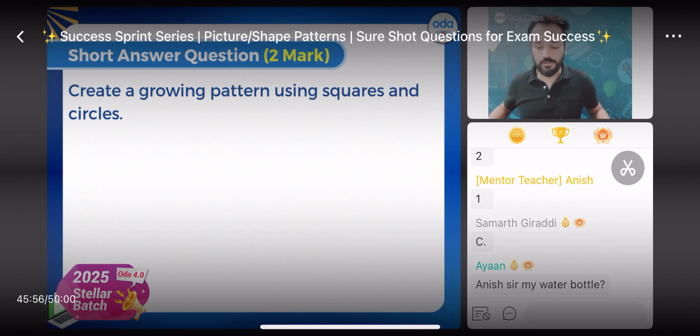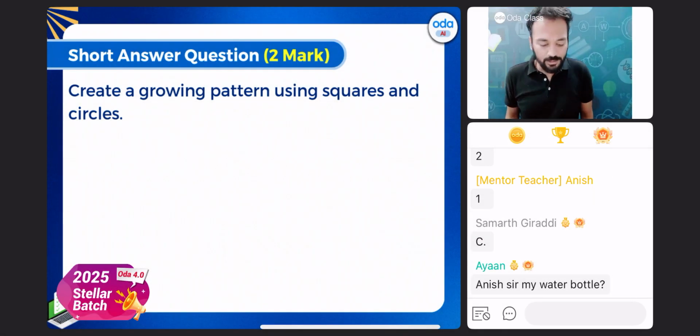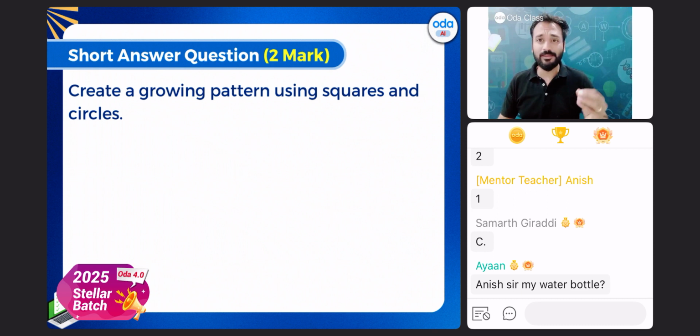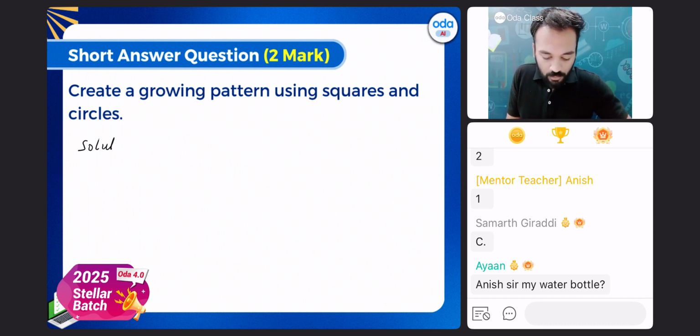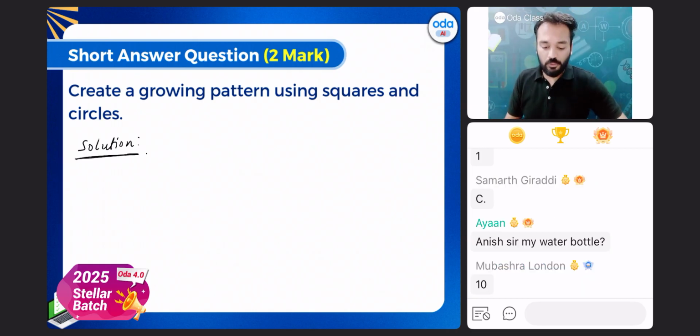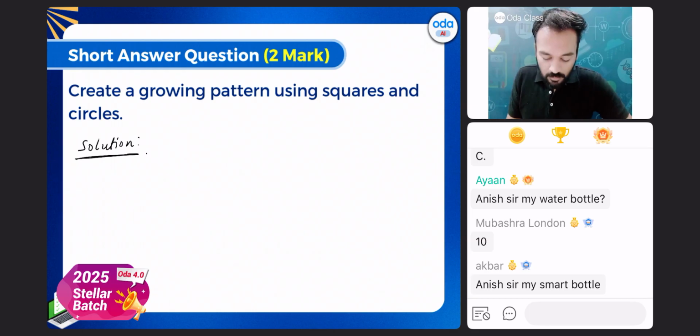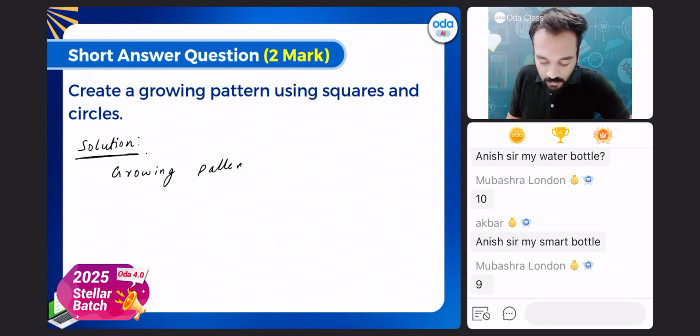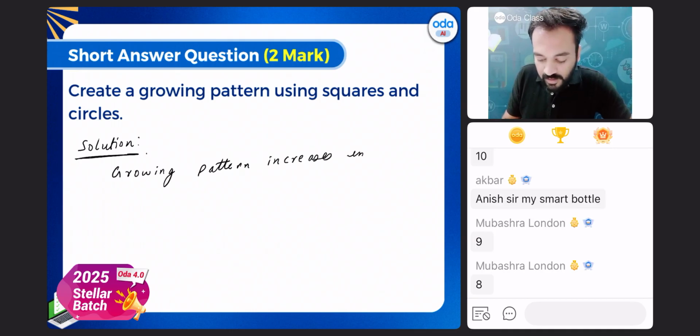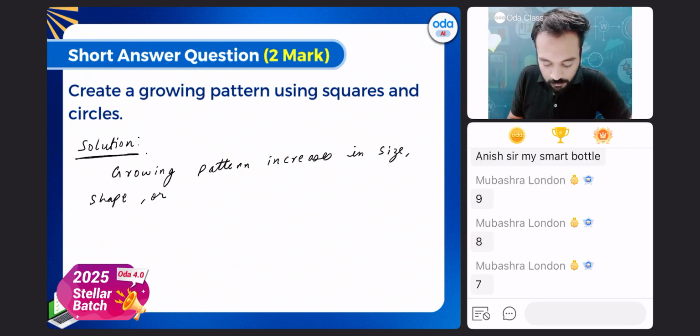Create a growing pattern using squares and circles. How will you create a growing pattern using squares and circles? Write down the solution with me, everyone, in your notebook. Growing pattern increases in size, shape, or number. Correct? Size, shape, or number.